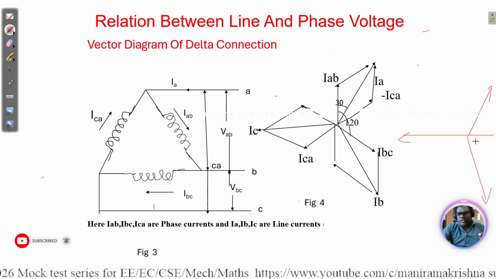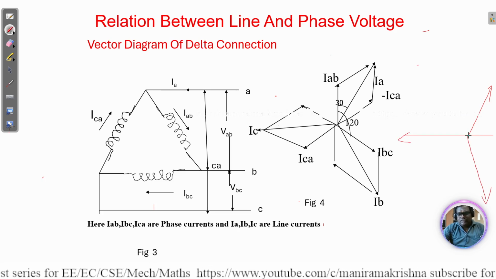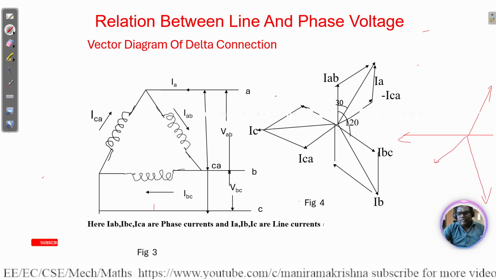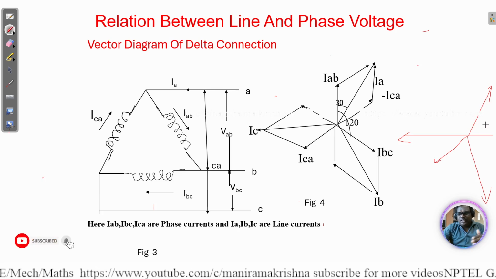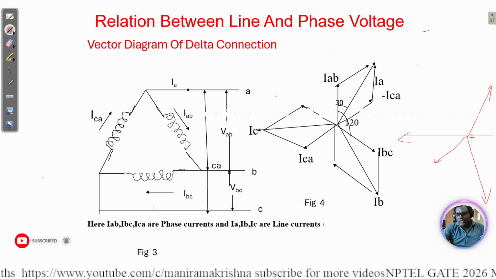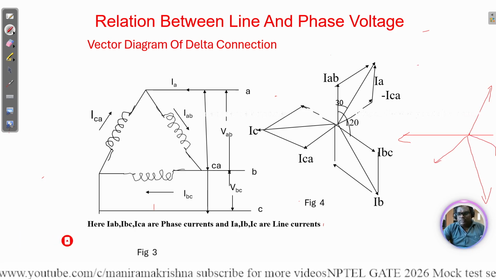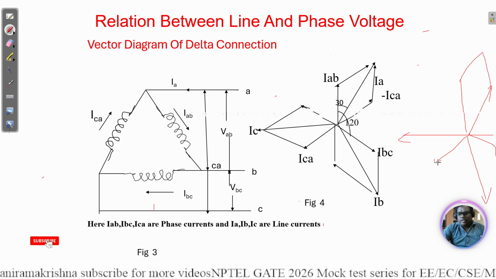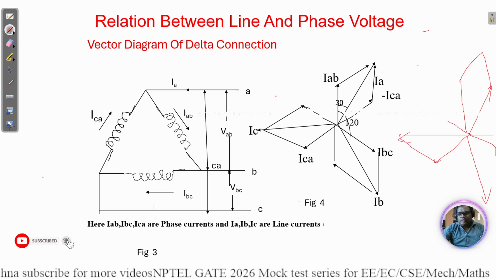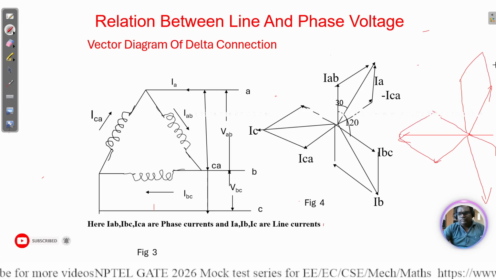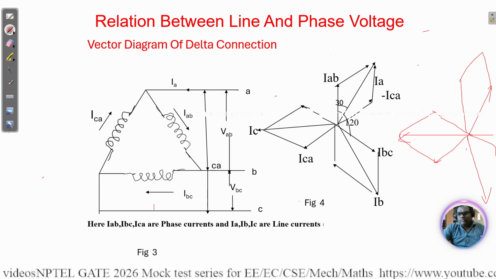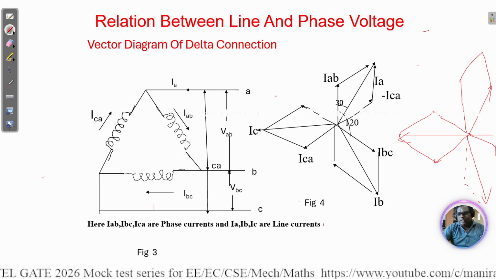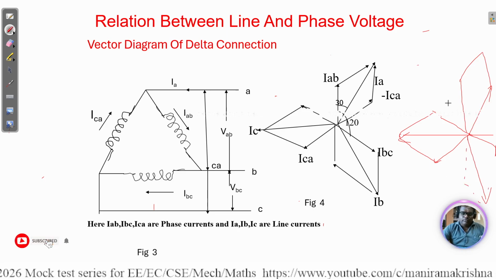Then whatever you are considering, we take 30 degrees, then from this one another 120 degree phase shift, then another 120, like this. Then you combine them all. We place dotted lines so we can get it easily.